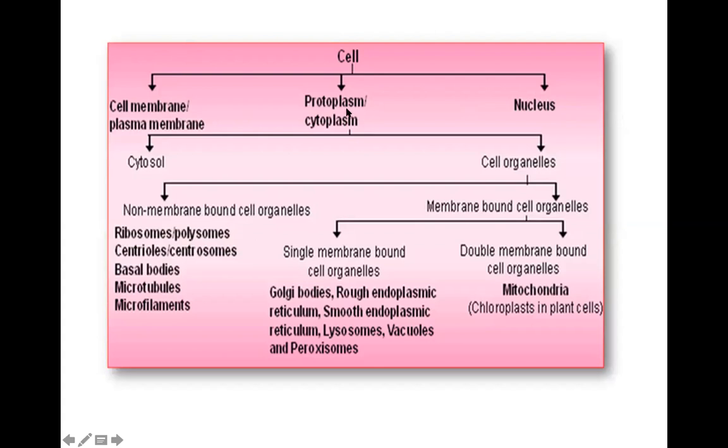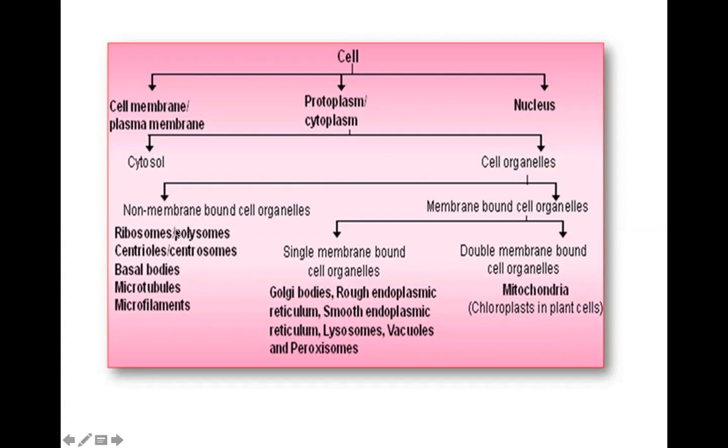The protoplasm is broadly divided into two parts, the cytosol and the cell organelles. These cell organelles are broadly divided into two types: the organelles which do not have a membrane and the organelles which have a membrane. Remember, as I told you, the prokaryotic organisms have organelles which do not have membranes. But the eukaryotic cells have organelles which have membranes and which do not have membranes. They contain both types of organelles.